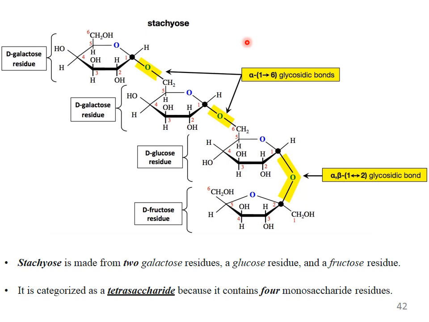This is an alpha beta 1,2 glycosidic linkage. Alpha beta means the alpha of carbon number 1 and the beta of carbon number 2 of this D-fructose residue are combined together to form an alpha beta 1,2 glycosidic bond. Stachyose is made from two galactose residues, a glucose residue and a fructose residue. It is characterized as a tetrasaccharide because it contains four monosaccharides: 1, 2, 3, 4. Four monosaccharide units make a tetrasaccharide. It comes under oligosaccharides.